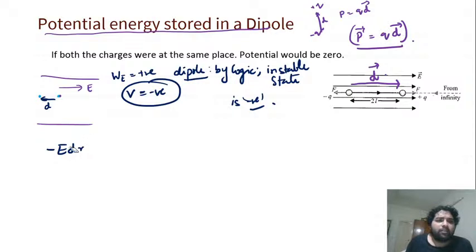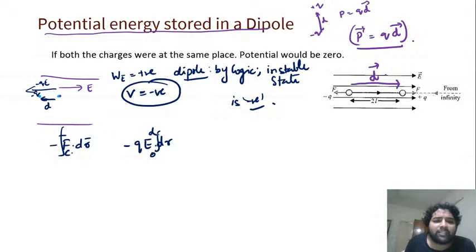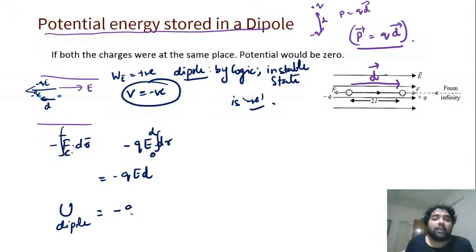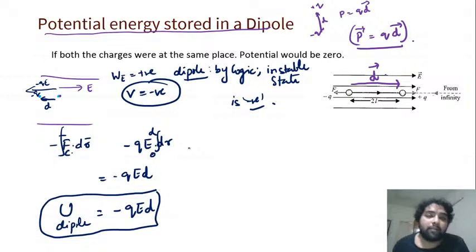Right? Potential energy, no? Potential energy is minus F into dr. That's it. Conservative force. Now, what is the force on this charge? It will be a negative charge, so this is minus Q. So the force will be minus QE. So we can directly write minus QE into dr. Dr is how much distance it is traveling, from 0 to d distance. So directly we will get potential to be minus QE into d. So potential of a dipole in its stable position is minus QED. Getting it? The potential of a dipole in its stable case is minus QED from natural solving.